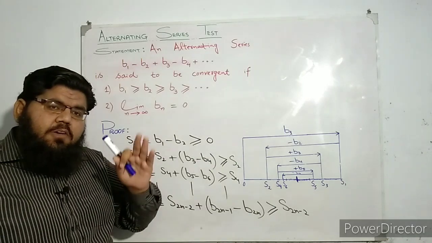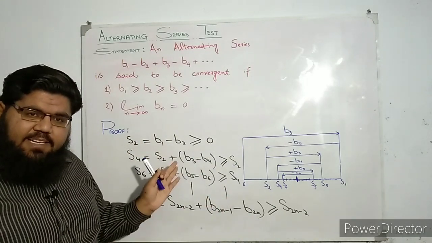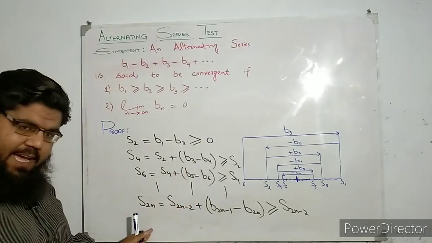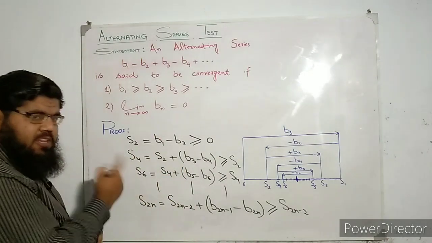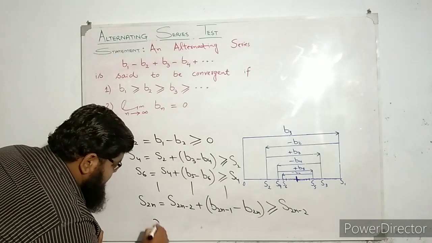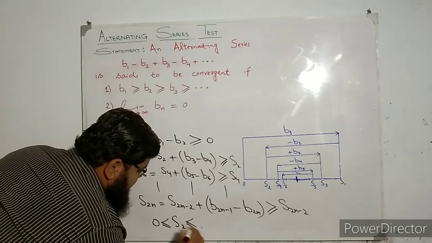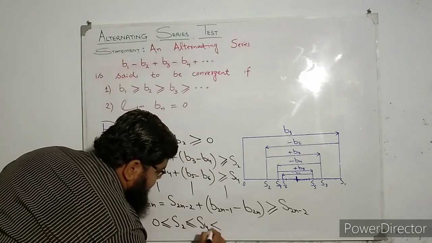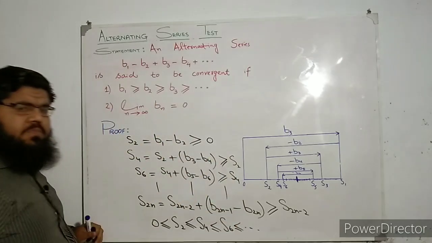We want to reach a conclusion about this sequence, and that conclusion can be seen from the line that I'm going to write right now. Okay, can we say from all this discussion that 0 is less than or equal to S2, which is less than or equal to S4, which is less than or equal to S6, which is less than or equal to and so on?